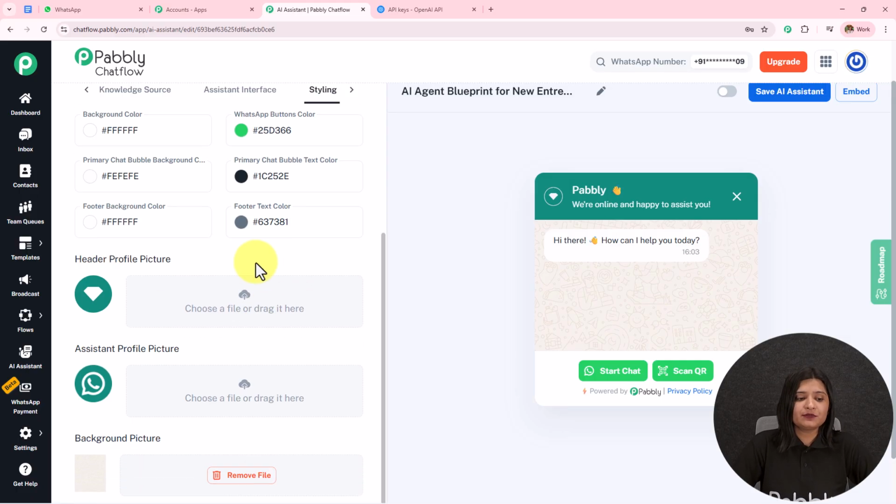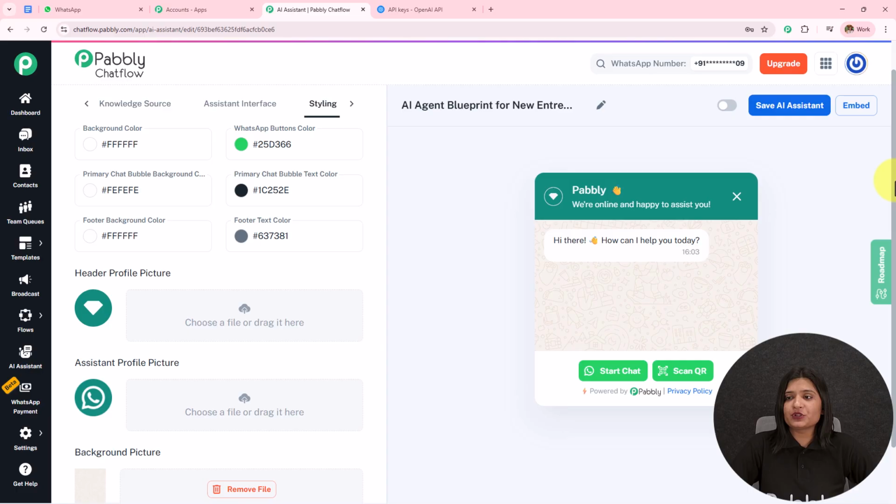Then we have this header profile picture, assistant profile picture and the background picture. You can change or upload these pictures just in the manner we have uploaded the knowledge base. We are done creating this AI agent.